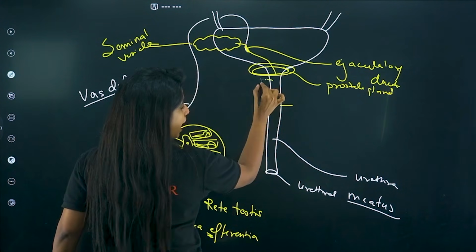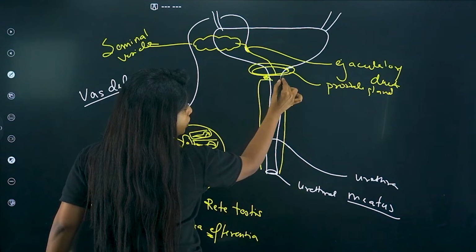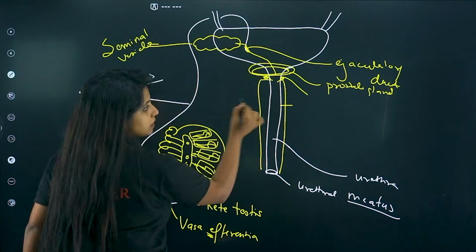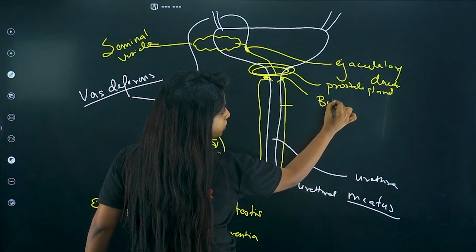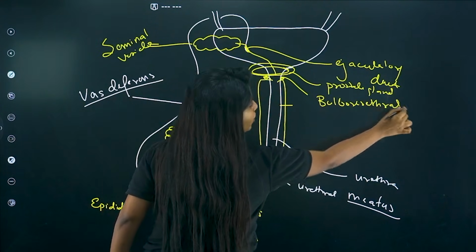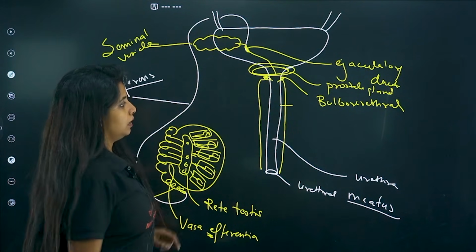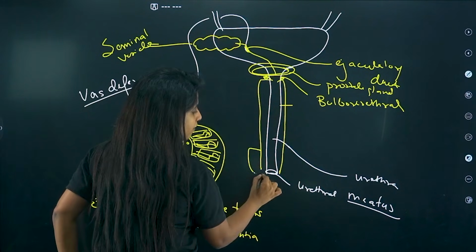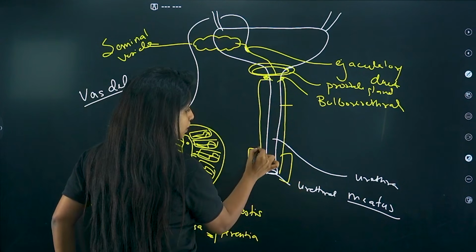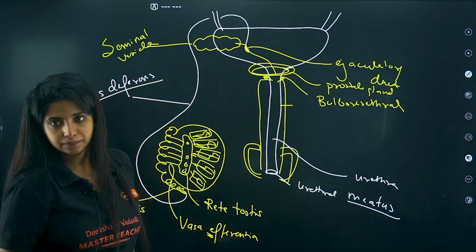And from here the penis starts. Just above you have another gland which is paired, just like the seminal vesicle. It is known as the bulbourethral gland, which you also call Cowper's gland. So three glands are there. Now the penis is there. At the end you have the glans penis, the enlarged portion of the penis, which is covered by a skin known as foreskin.